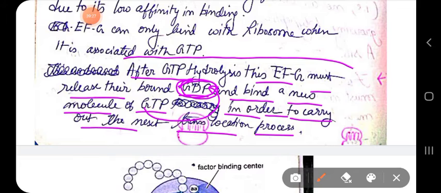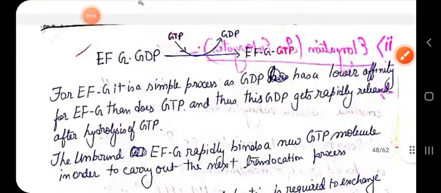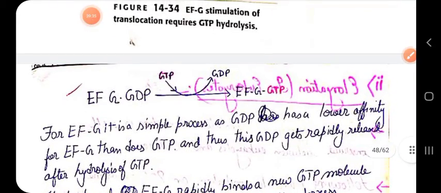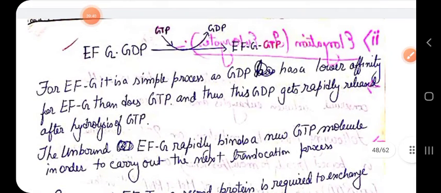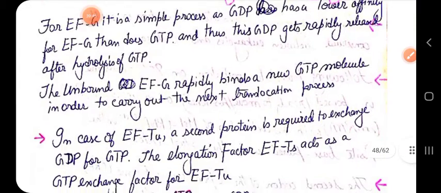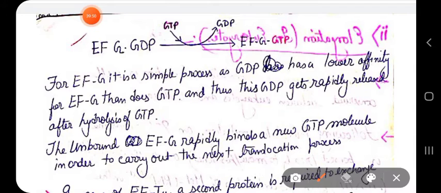So who does this process? Well, it is done by some other elongation factor, and the name of that elongation factor is EFTS. EFG can carry out this process by itself, I am sorry to say, but EFTU cannot carry out this process. Well, EFG is now associated with GDP. Okay, so it has to release its bound GDP.